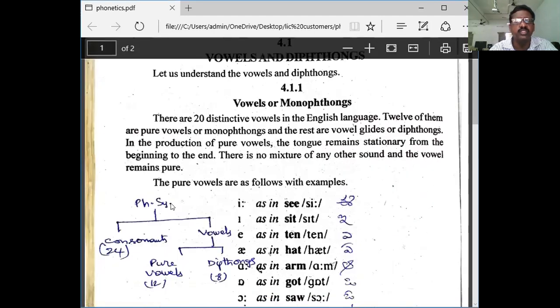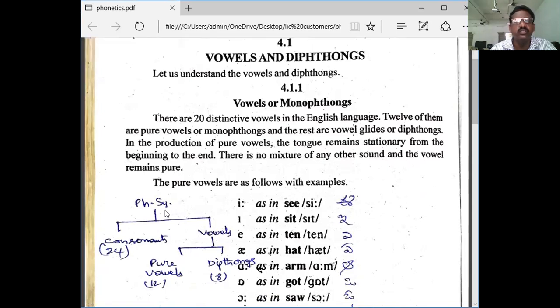Observe this graph, all of you. Phonetic sounds are divided into consonants and vowels. Can you follow? Phonetic sounds are 44. Consonants are 24. Vowel sounds are 20. Further, vowel sounds are divided into 12 pure vowels and 8 diphthongs. Diphthongs mean double sounds, and are also called vowel glides.